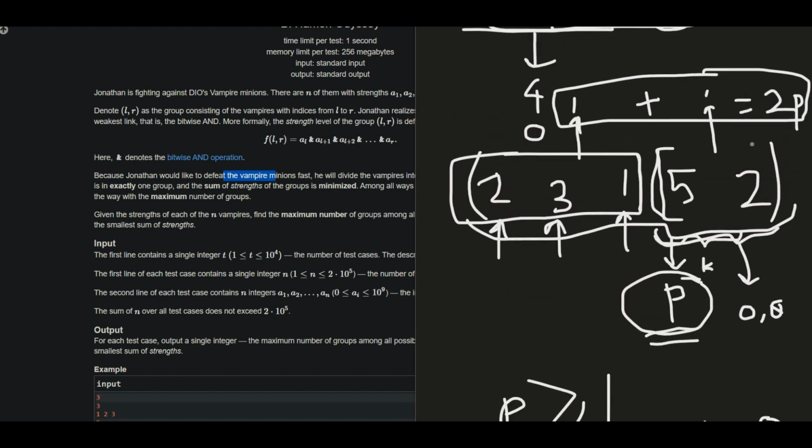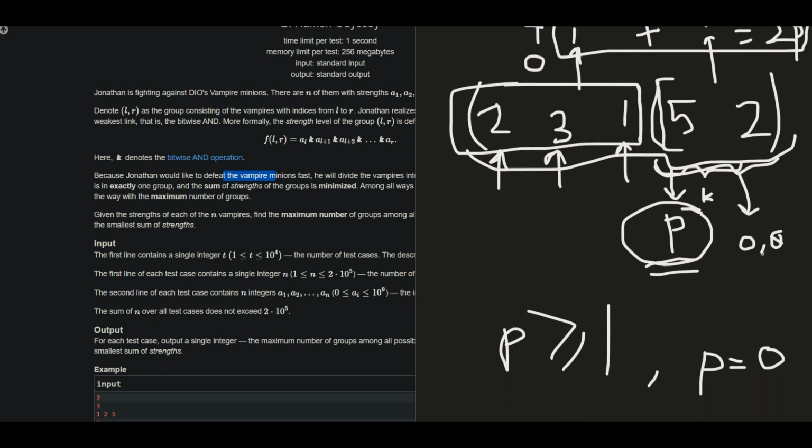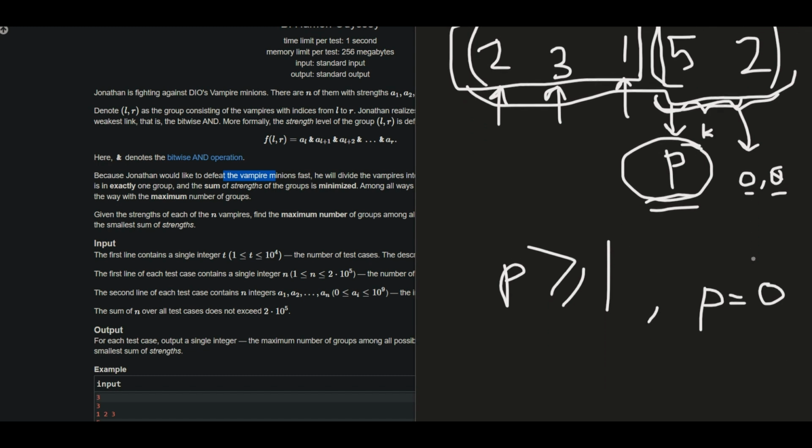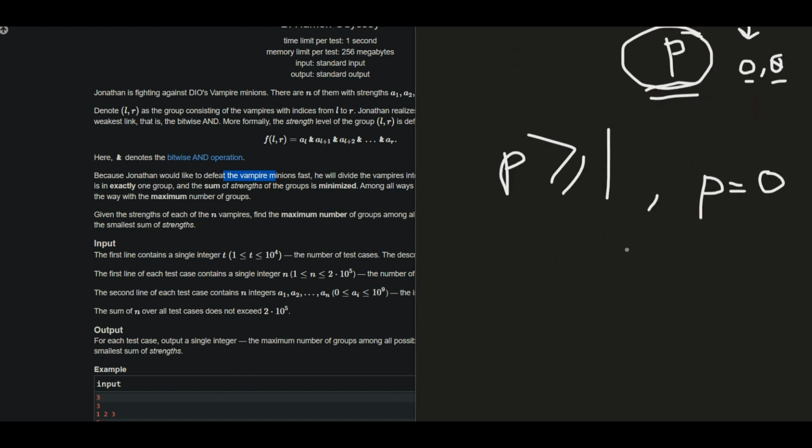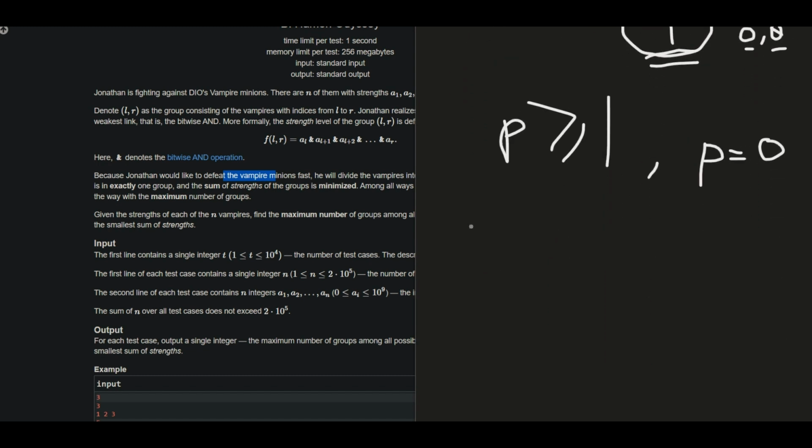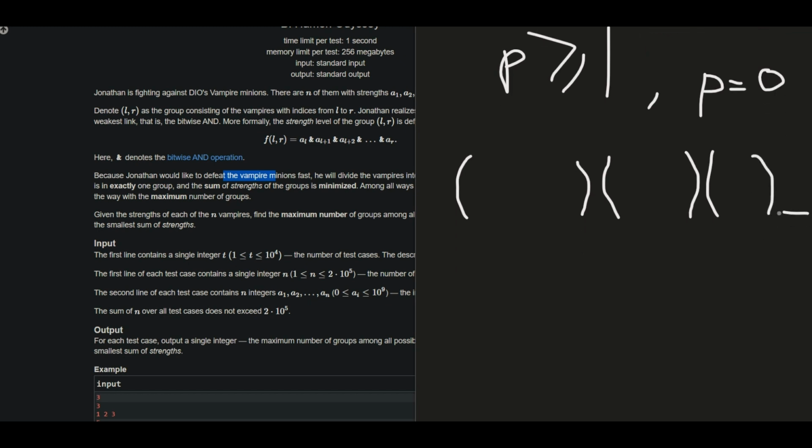After that, again the remaining elements would have 2 choices: either the bitwise AND would be 0 or it would not be equal to 0. So if I break this array in such a manner, and let me assume that I got 3 segments, and after that I got some elements whose bitwise AND is not equal to 0.